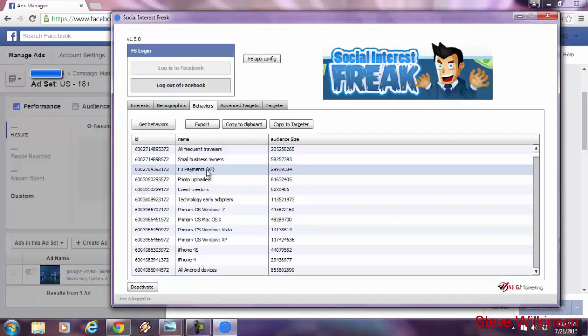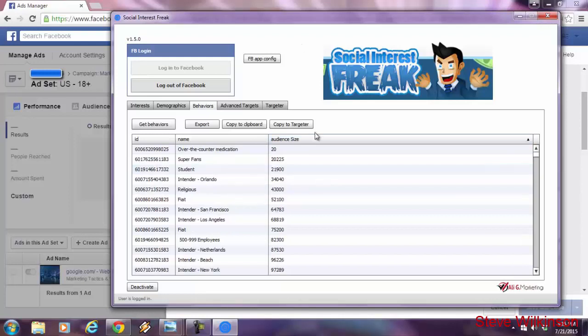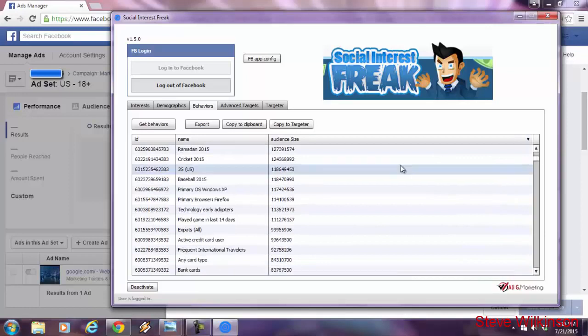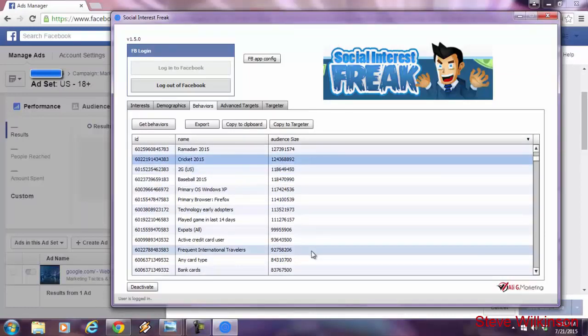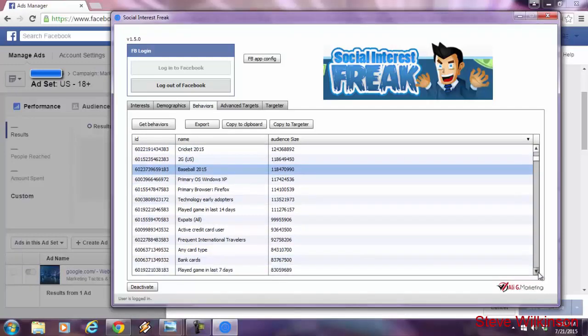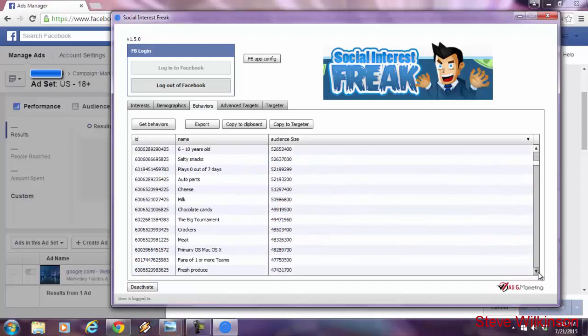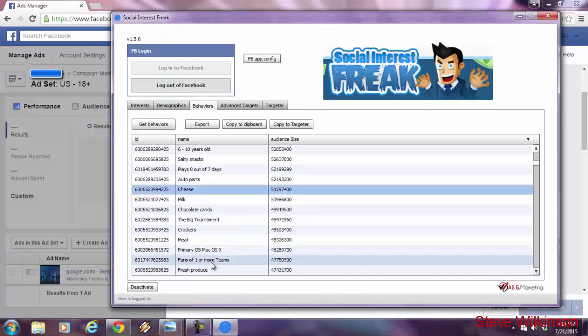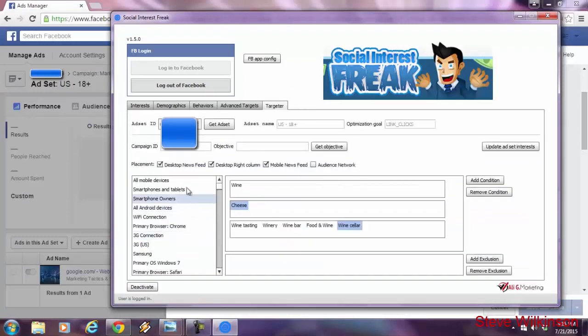Facebook, people that have actually made Facebook payments, meaning that they spent money online. I think that's a very important behavior to know. I can filter this by audience size, and let's see, I'll go down over here, and I got, oh, people that played cricket in 2015, people that played baseball. The possibilities are really endless. I mean, look at all these. Oh, look, I see cheese over here. Wow. That's the behavior that I would want to be targeting. All I got to do is copy it to the targeter, and now it's in the targeter. All these behaviors are now in there. Now I can drag and drop it.